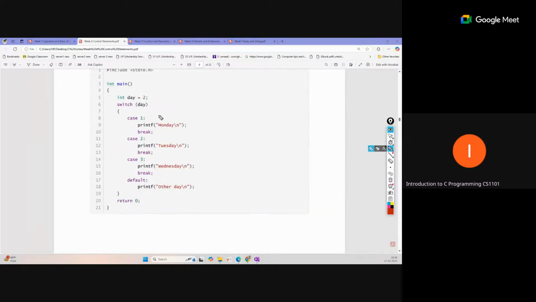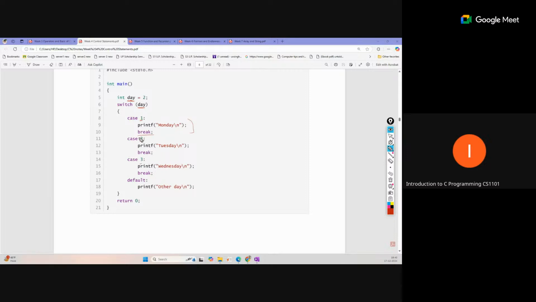So here you can see we are passing some input, or this may be any expression, but it will return some output, and that output should be matched with some case value. This is the value for the case. For each case we define some statements, and after that we stop. If we want that at a time only one case statement should execute, not the remaining ones, we use this break. If you want to execute all the remaining cases after a matching case, we will remove this break.